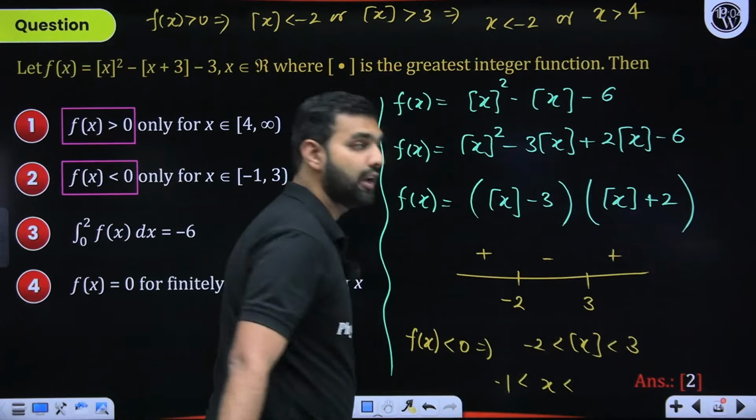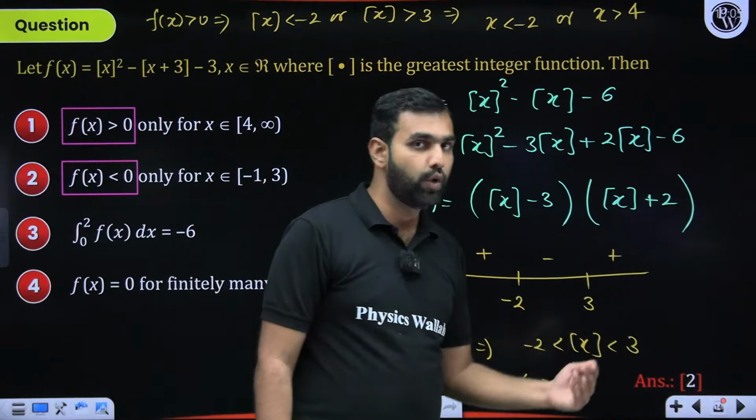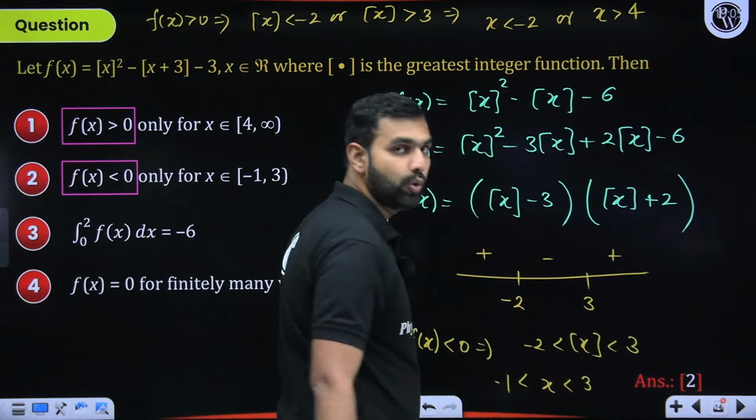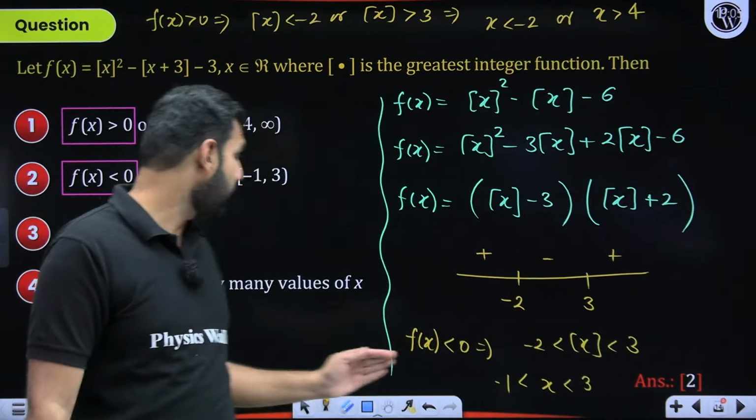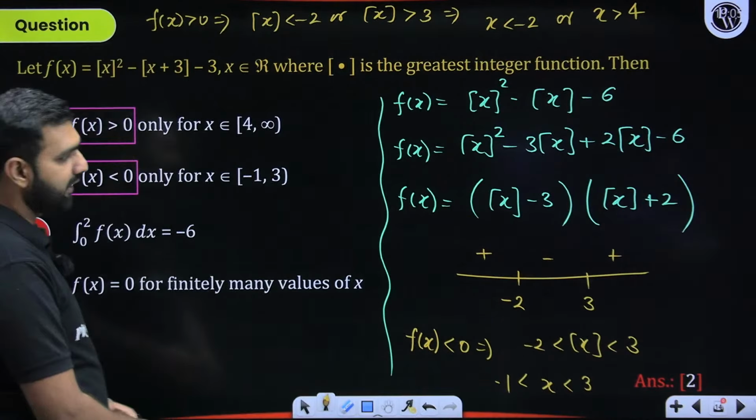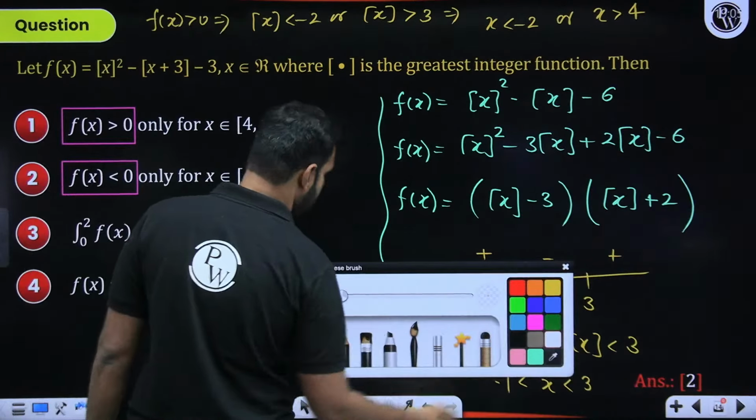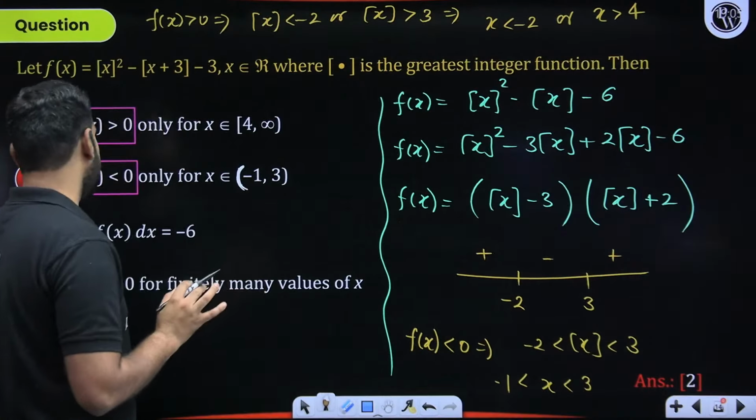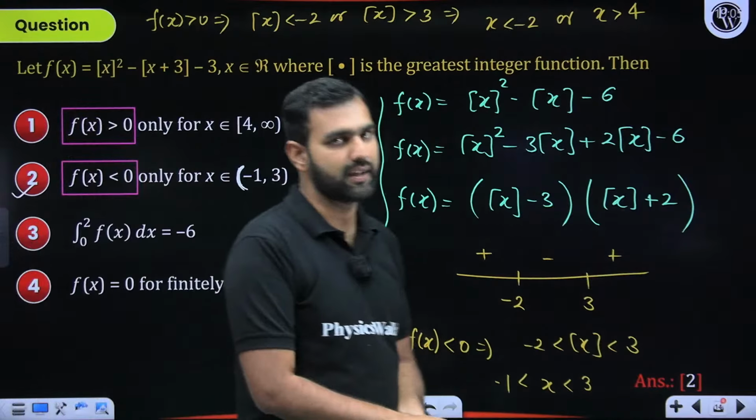Can I take x to be 3.9? I cannot, because the GIF of 3.9 will be 3, which is not acceptable. So I should take it to be less than 3, because 2.9, 2.8 will have their GIF as 2, which is less than 3. So I have to take x to be between -1 and 3. There is a small correction here. It should have been an open interval like this. I hope you're understanding it very clearly. So with that, I am in a position to state that option B is the correct answer.